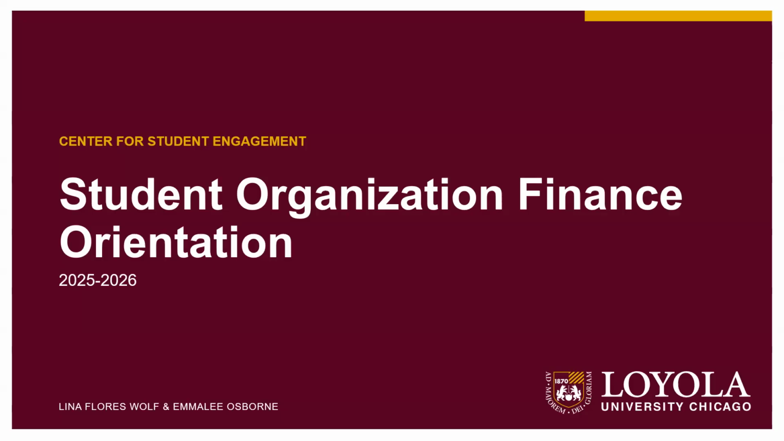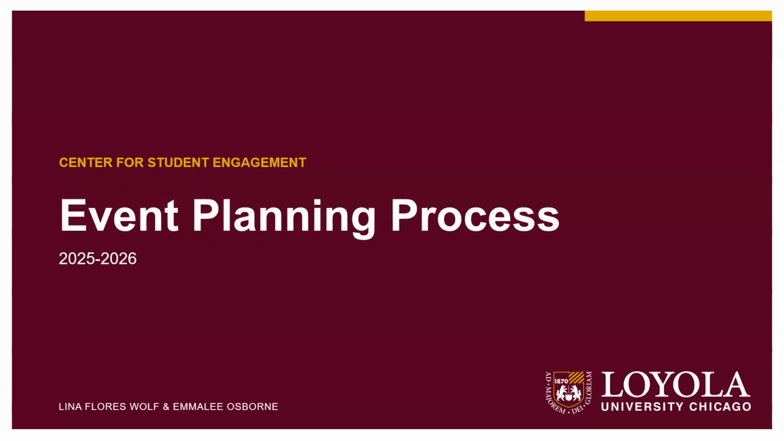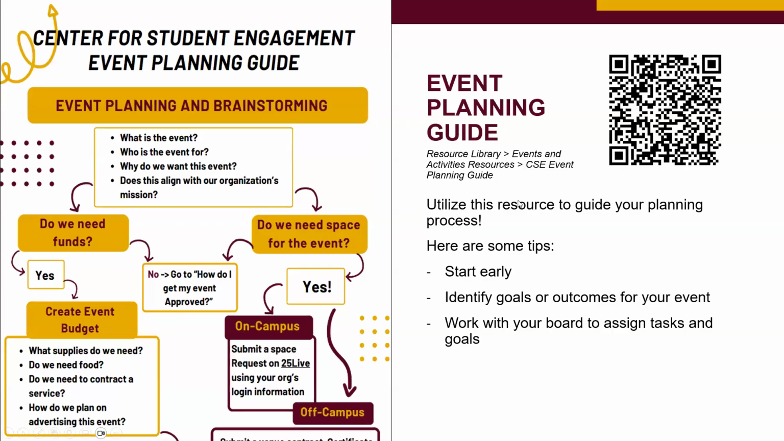So one of the things that I want to talk about just as we start off this training is our event planning guide. You can access that on the resource library, but this is a great guide and resource for your planning process for your event. One of the main things that we always ask our student organizations is to start early in the event planning process, making sure that you have goals and outcomes for your event. It is a lot easier to plan an event if you have a general goal in mind. So then you can kind of backtrack and plan the steps of your event and the process of your event a lot easier. And then to make sure you work with your board to assign and delegate tasks and goals.